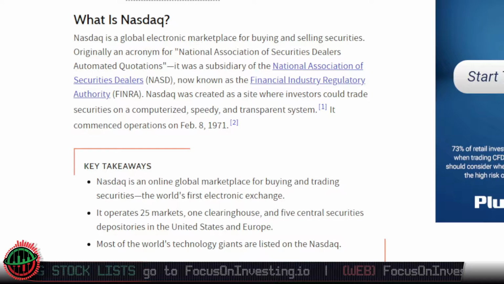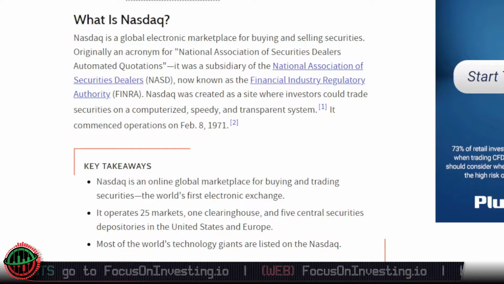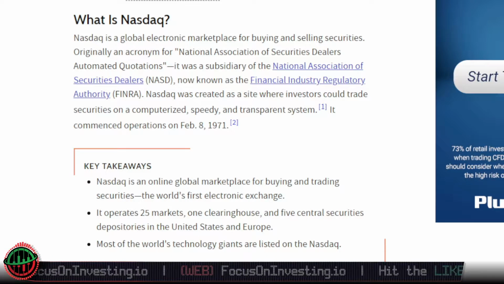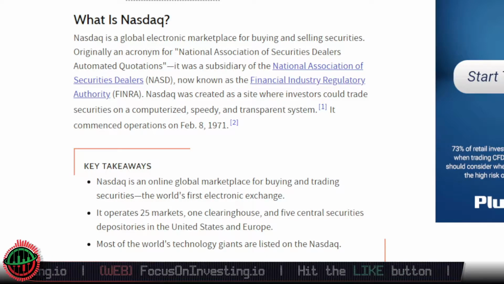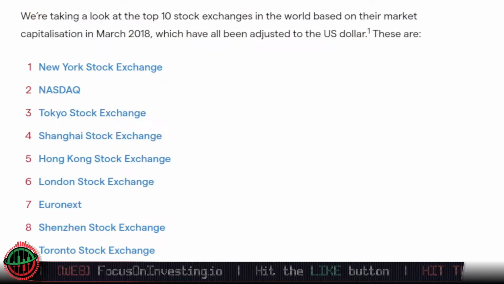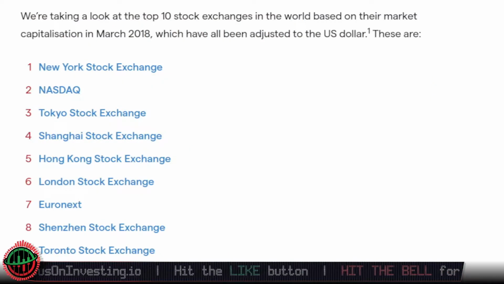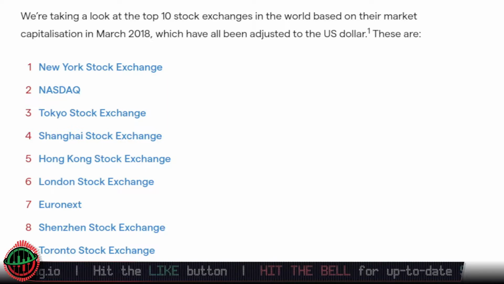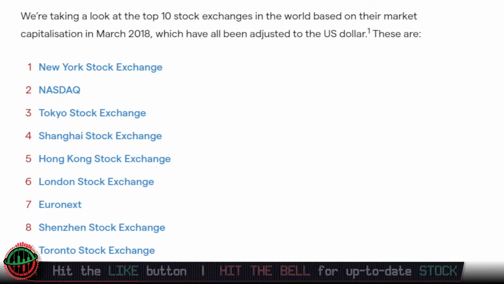It's the world's first electronic exchange. It operates in 25 markets, 1 clearinghouse, and 5 central securities depositories in the United States and Europe. Most of the world's technology giants are listed on the Nasdaq. If we take a look at the top 10 stock exchanges in the world based on their market capitalization, we can see that the Nasdaq is number 2. So we can see that the Nasdaq is a major stock exchange when it comes to assessing the financial markets.